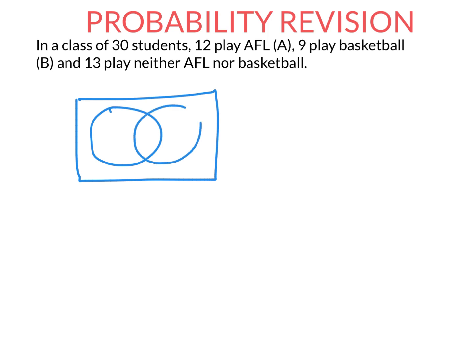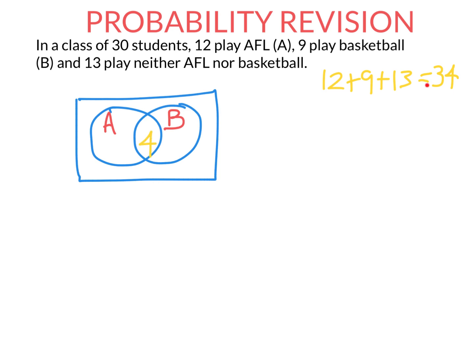Venn diagrams have two circles within a rectangle like this. One set will be people who play AFL, the other basketball. You might be sitting there thinking, hang on, this doesn't make any sense. How can we have 12, 9, and 13 in a class of 30? 12 plus 9 plus 13 equals way more than 30, it's 34. So what that means is we have overcounted by 4, because we've got 34 in total and there are only 30 students. However many you've overcounted is how many are in both.